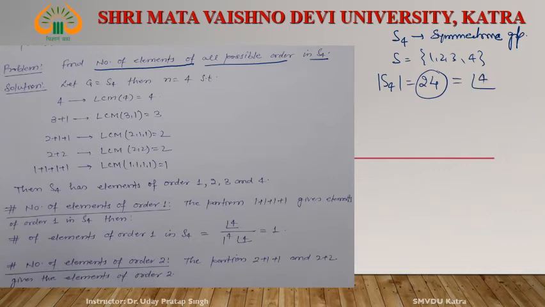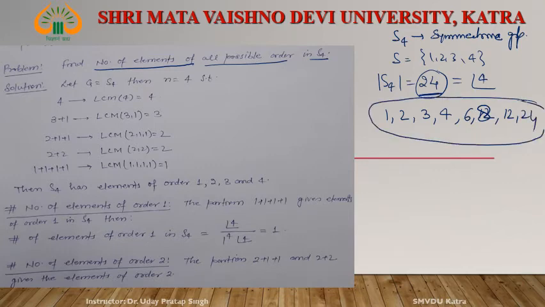No problem. Then what are the possible orders of elements of S4? Note that the possible order of an element of S4 is a divisor of 24: 1, 2, 3, 4, 6, 8, 12 and 24.